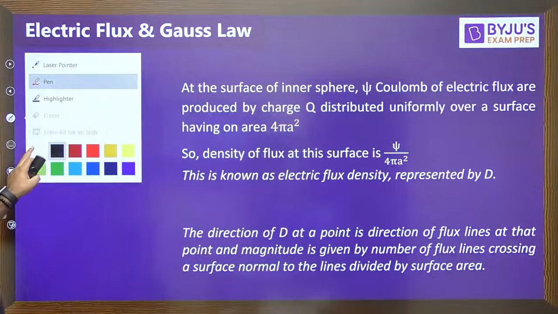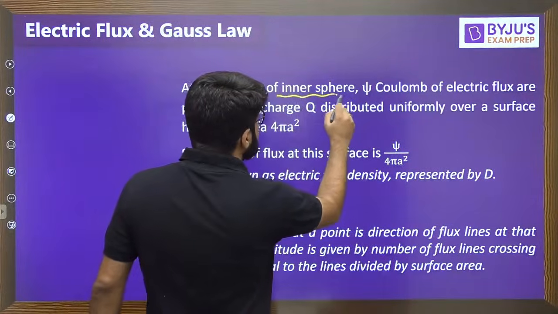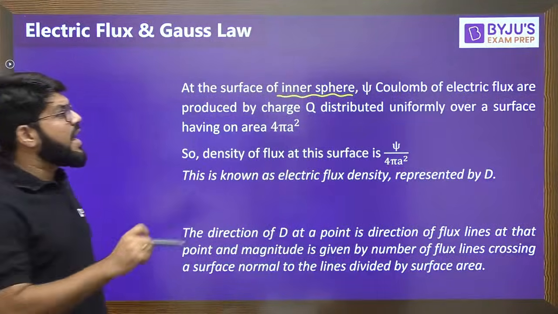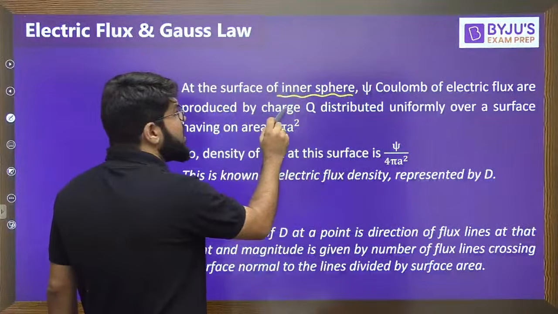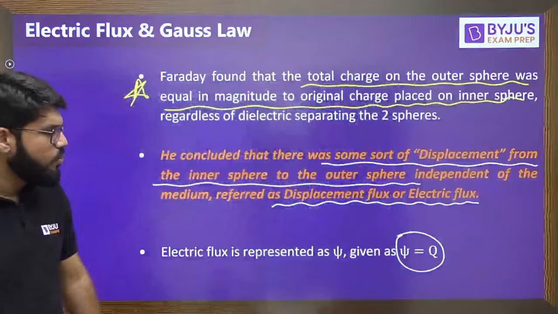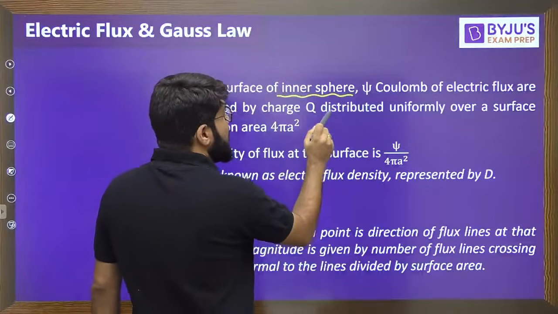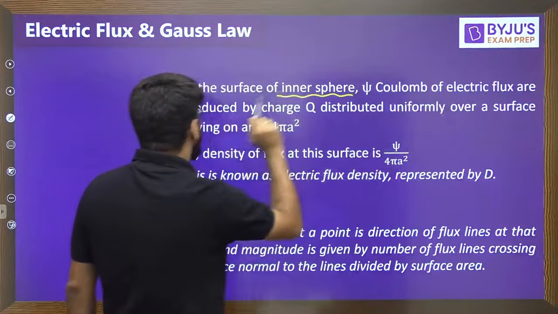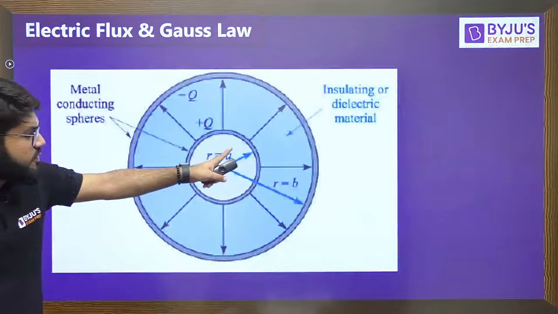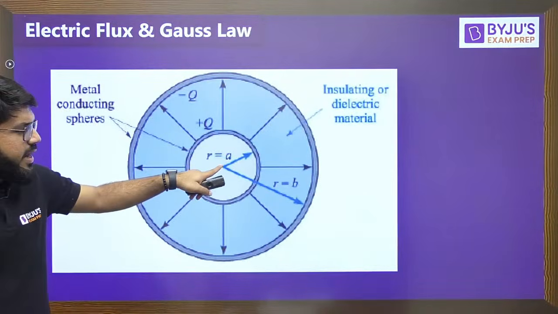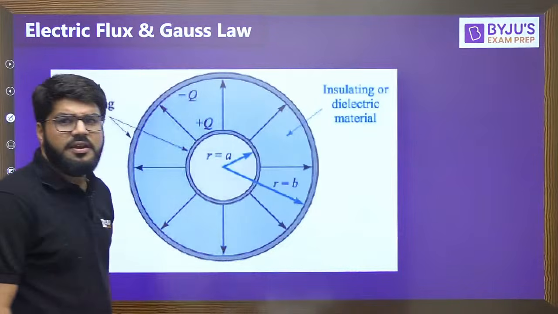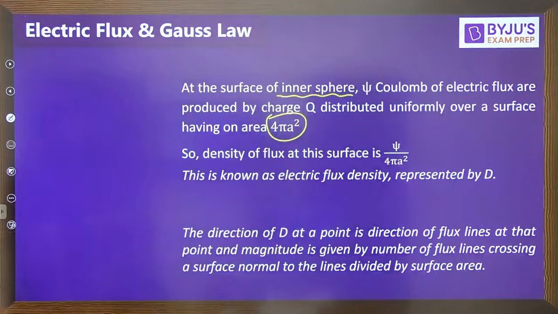If I talk with respect to the inner sphere, Xi coulomb, as I told you the unit of flux is coulomb. Xi coulomb of flux are produced by a charge Q. Who produced the flux? Basically the charge Q, and that is why we have written Xi is equal to Q. That charge is distributed uniformly over the surface having an area 4 pi a square, because I have taken the radius of the inner sphere as a. And what is the surface area of a sphere? It is equal to 4 pi r square. So 4 pi a square.